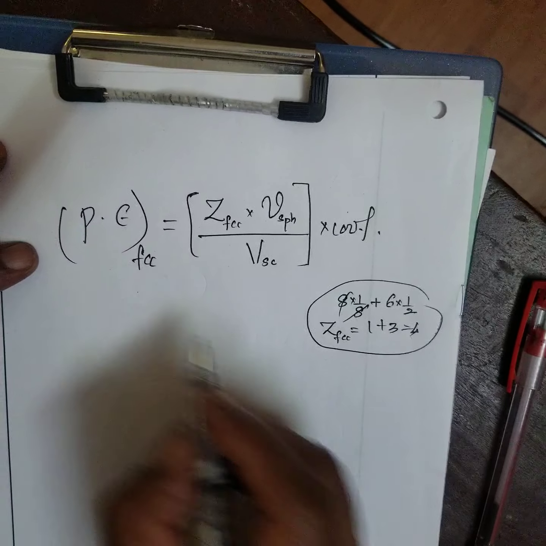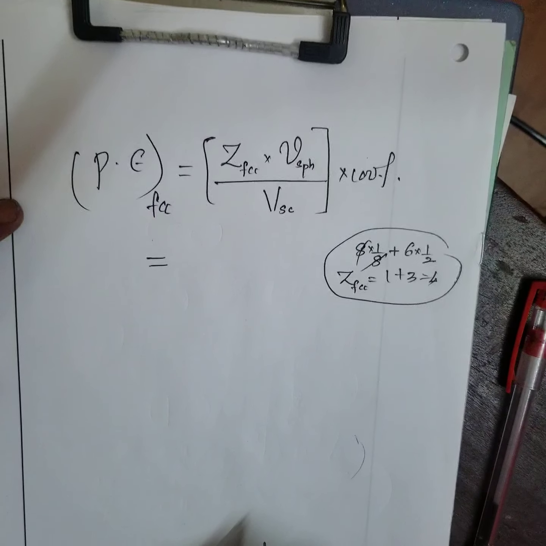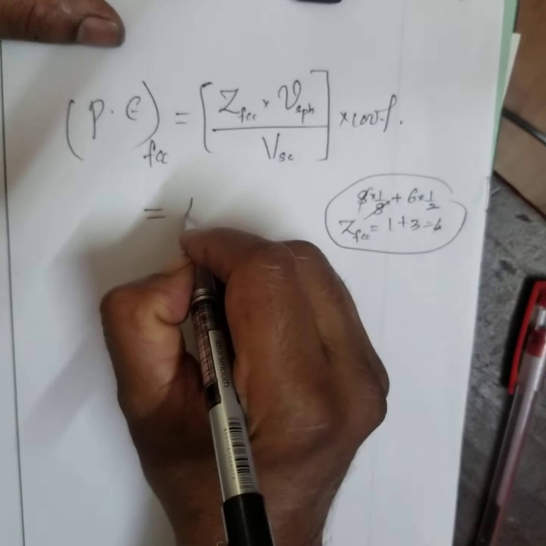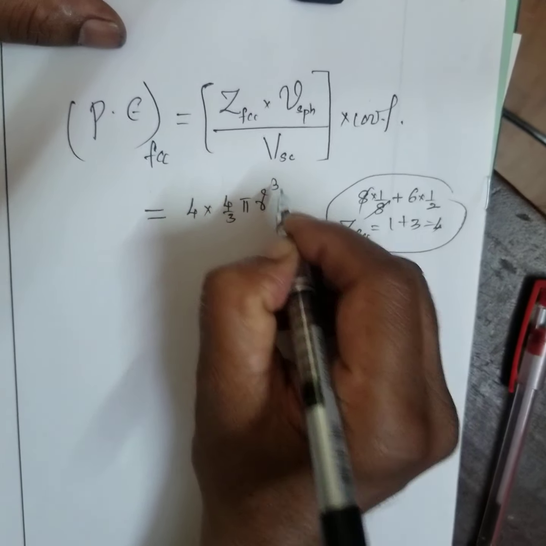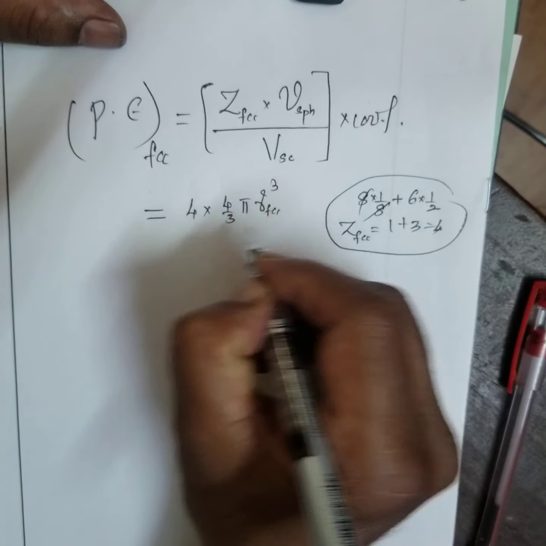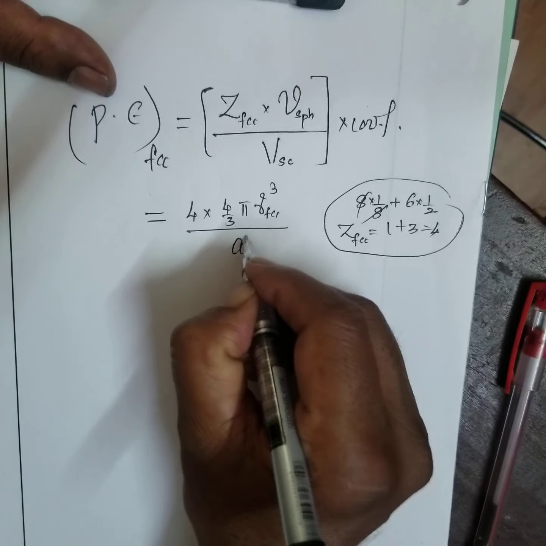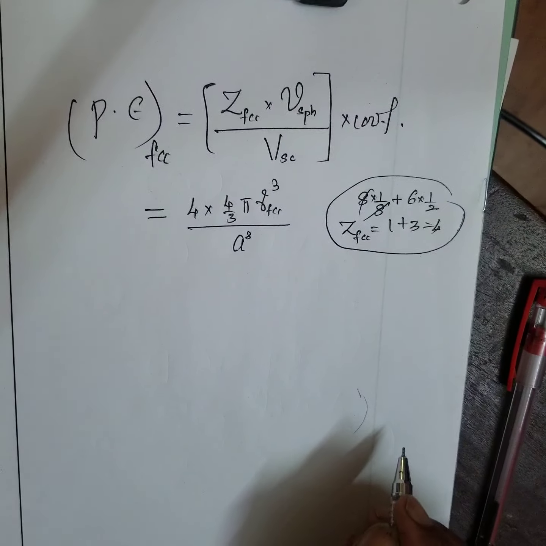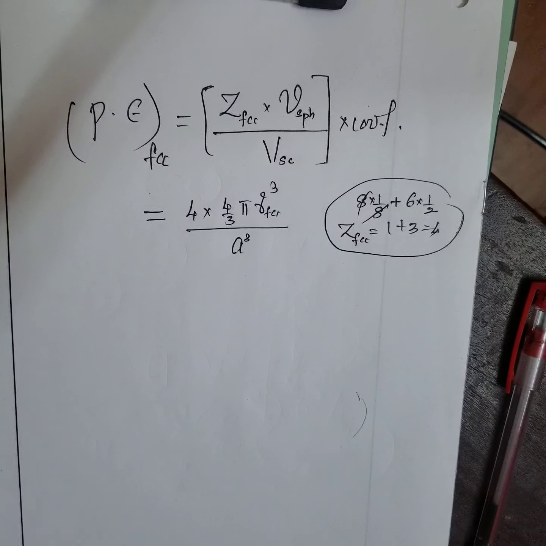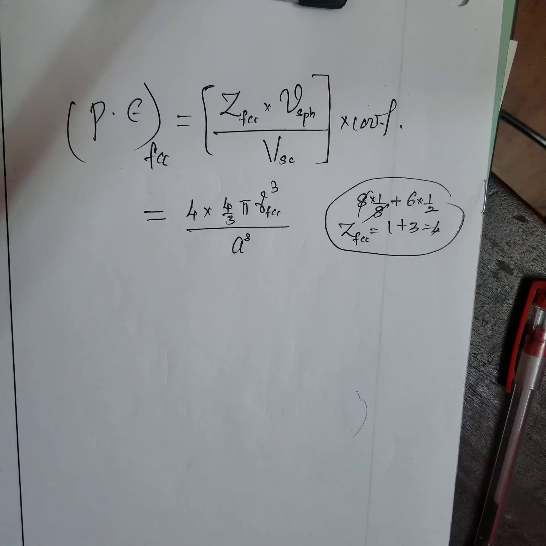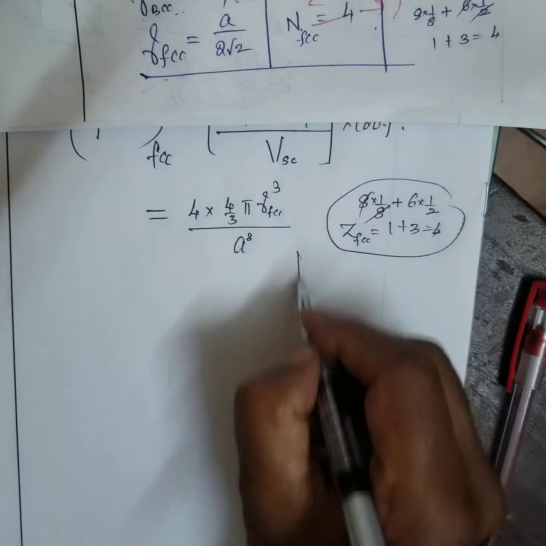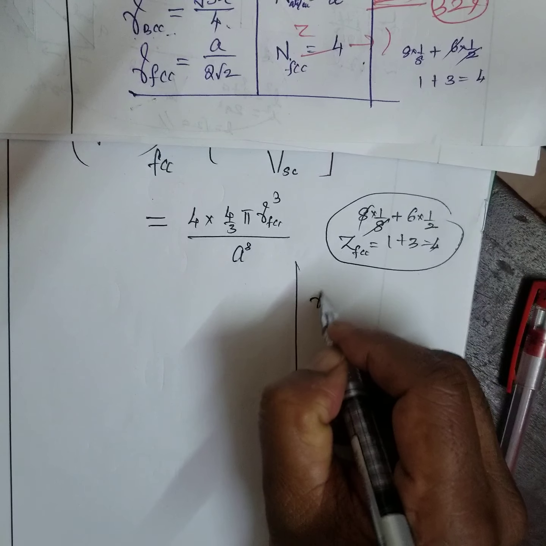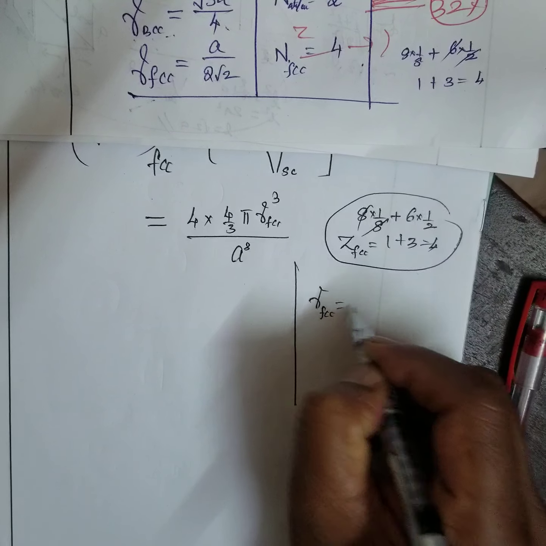Now I write here, Z is what? 4 into 4 by 3 pi r cube of FCC divided by volume, edge is what? A cube. Right? Just now we have worked it out. Radius of the FCC is what?